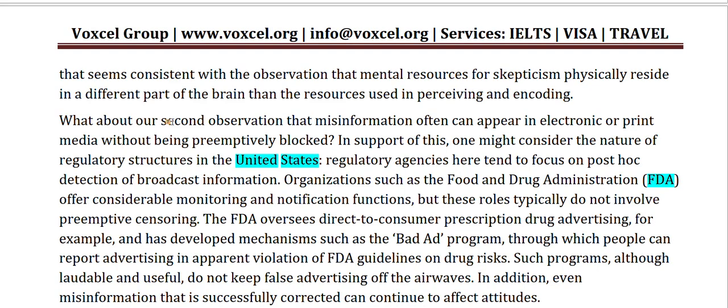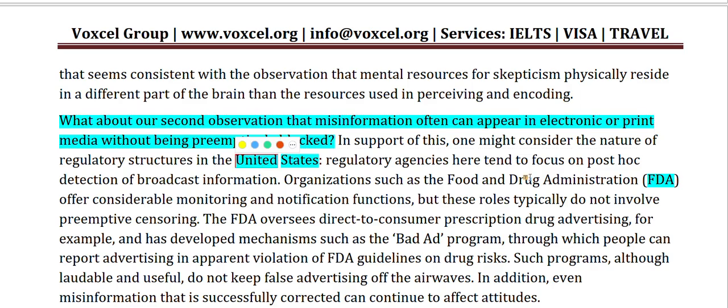What about our second observation? Misinformation often can appear in electronic or print media without being preemptively blocked. So here they are telling about misinformation appearing in electronic or print media without being preemptively blocked.